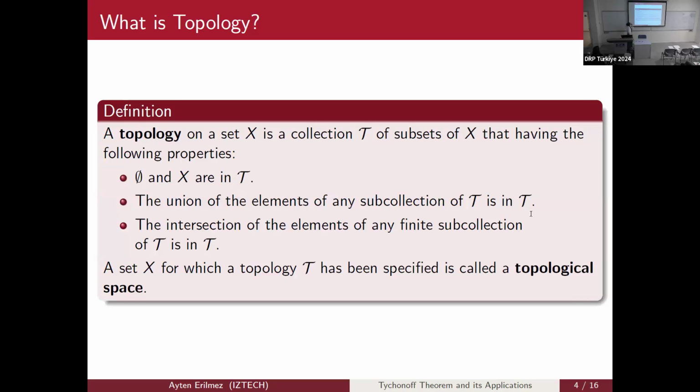So, the definition of topology: a topology on a set X is a collection tau of subsets of X that have three properties. First, the empty set and the whole set X must be in tau. Then the union of the elements of any subcollection of tau must also be in tau. And the intersection of the elements of any finite subcollection of tau must be in tau. When we have a set X that has a topology tau defined on it, we call it a topological space.